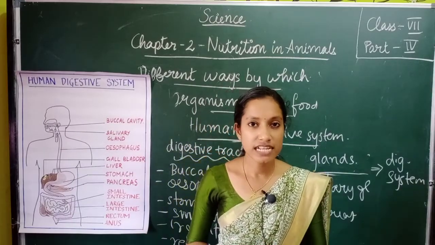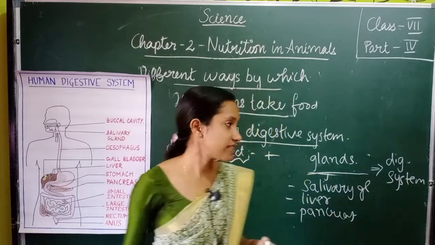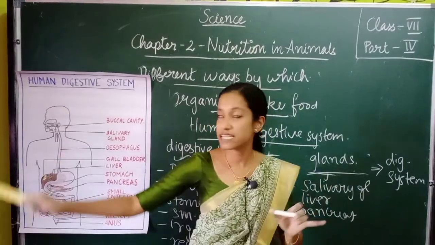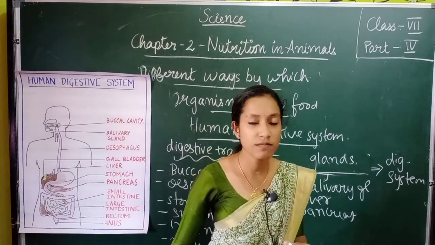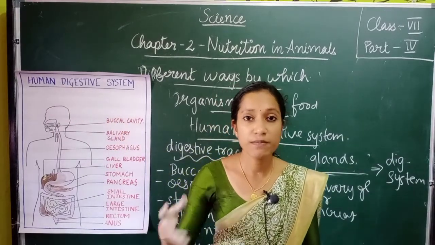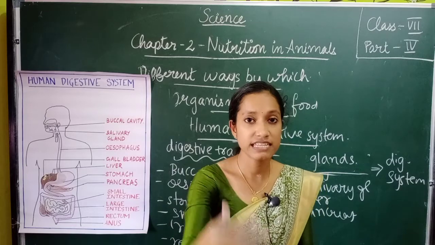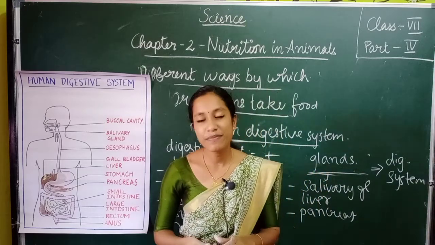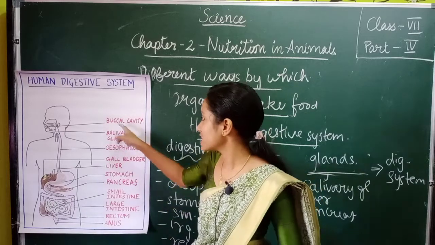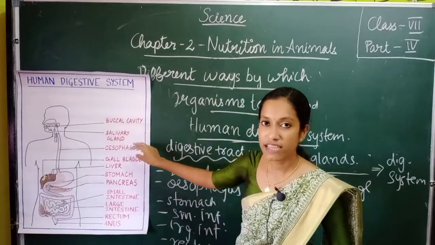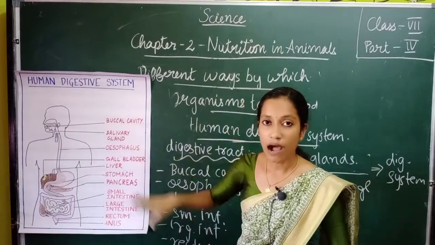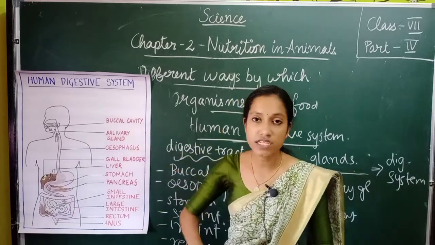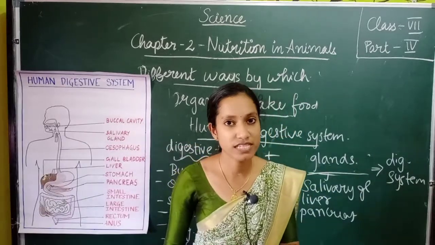Understood? So children, now we have understood the digestive tract and the different glands associated with the human digestive system, and this will help in digesting the food. And in the upcoming class, we will be dealing with how each of these parts helps in the digestion process.